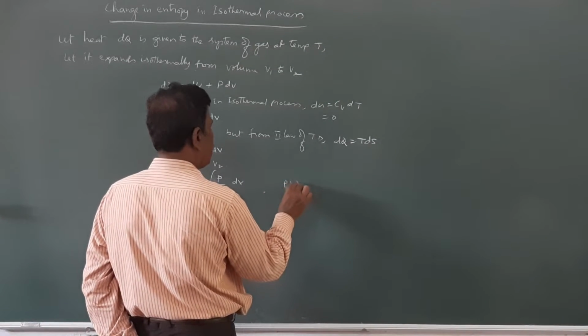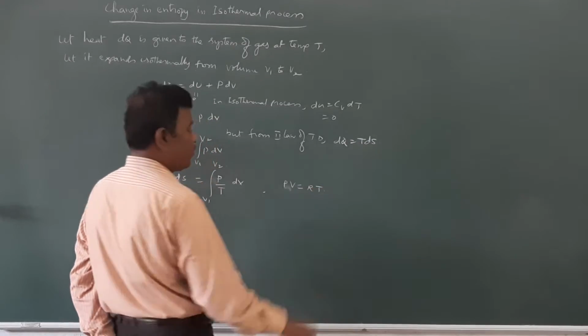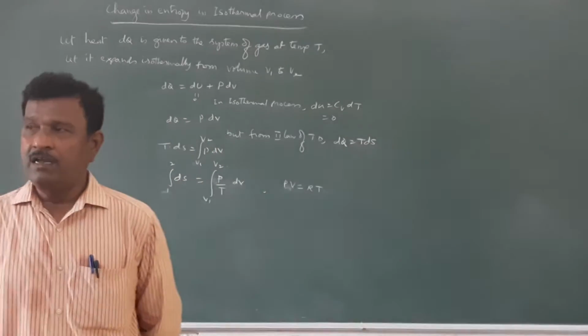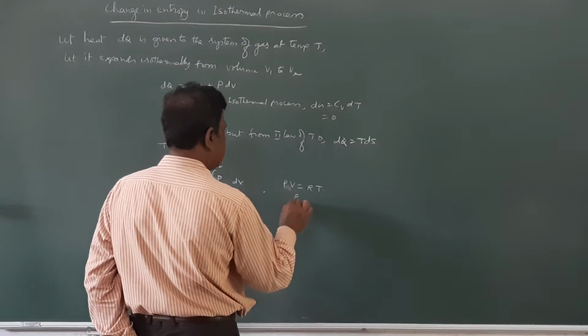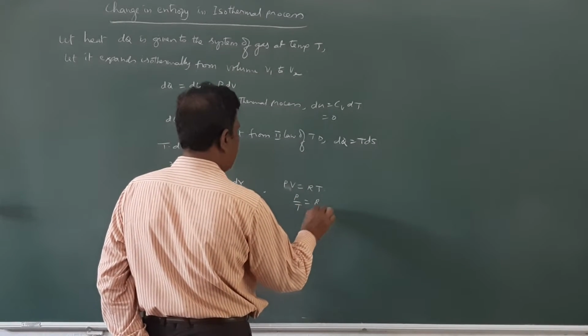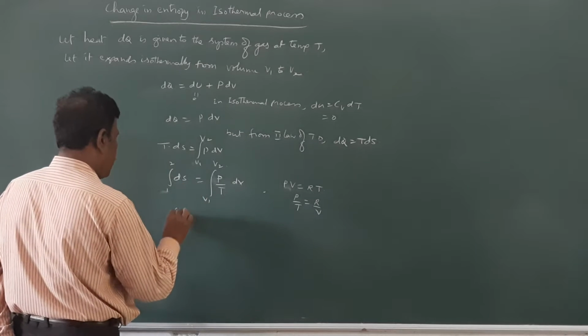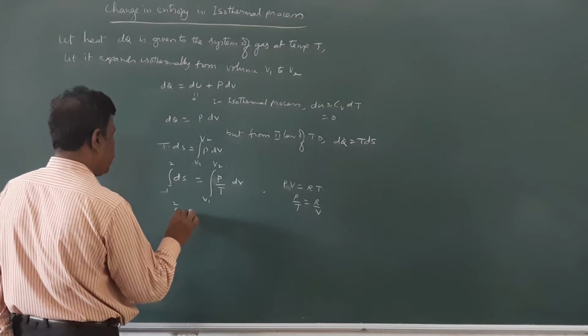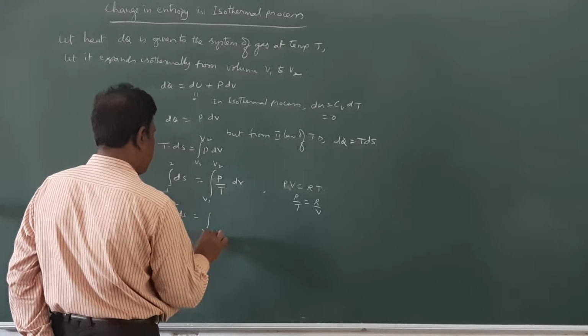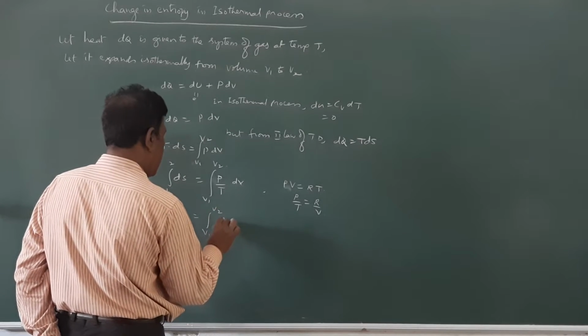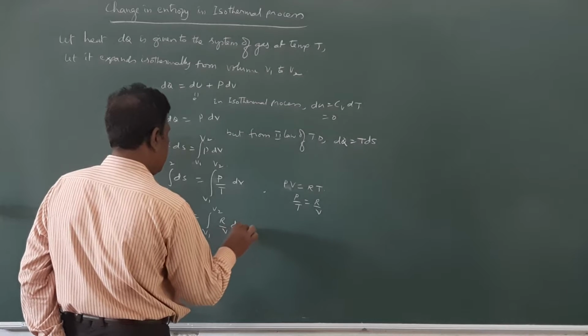PV is equal to RT from the ideal gas equation. Therefore, P by T is equal to R by V. Therefore, the integral of dS from 1 to 2 is equal to the integral from V1 to V2 of R by V dV.